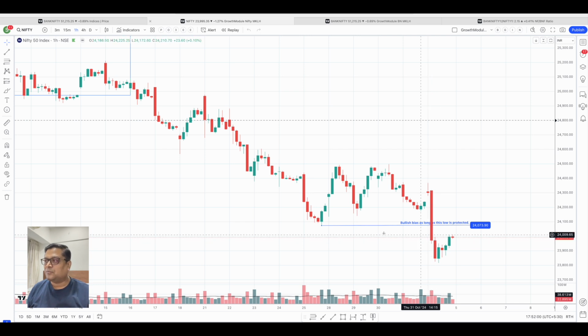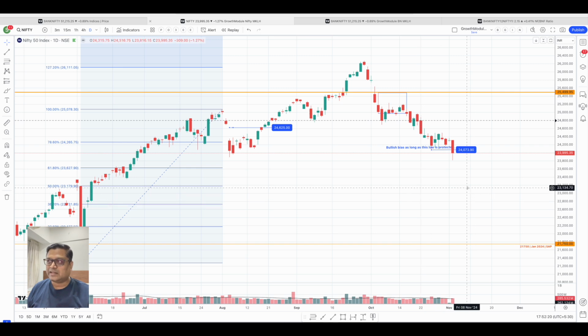Now we have broken below 24,073, and currently we are sitting somewhere around 23,990, approximately the 24,000 level. So what is going to happen next? If you consider this big candle on a daily time frame, it is like a mother candle.